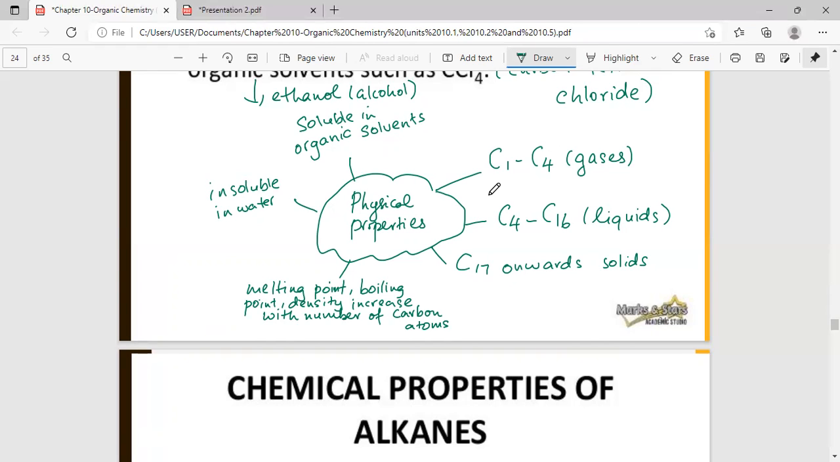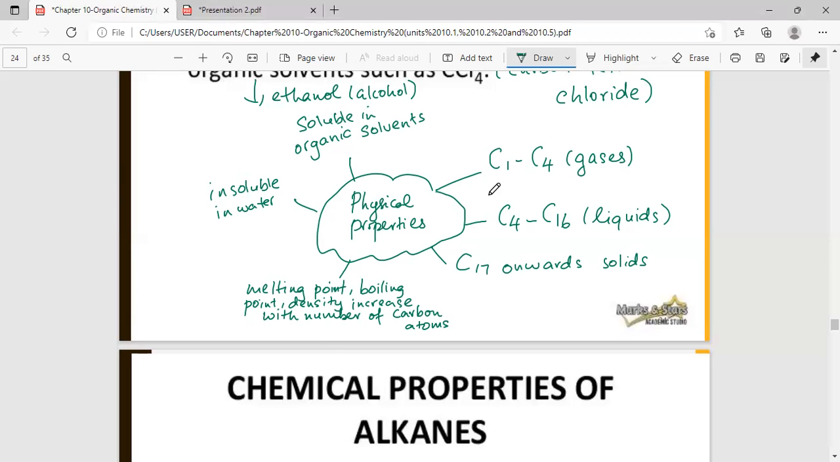Okay, now what do we learn when you talk about chemical properties? What are we going to learn? Who can tell me? Physical properties, we learned about density, melting point, the physical states, and so on. What about chemical properties?